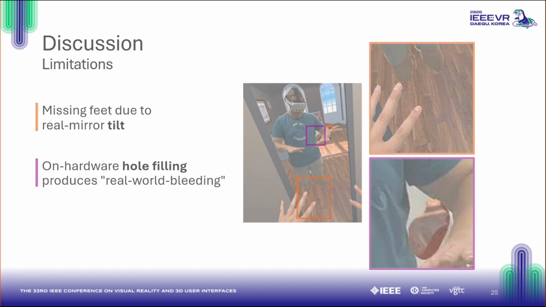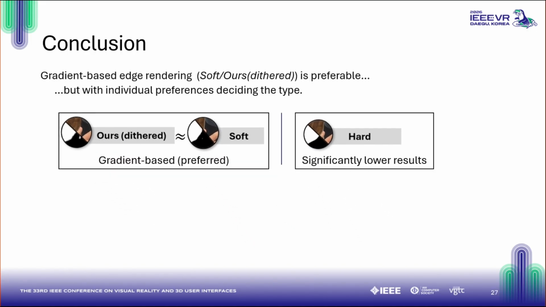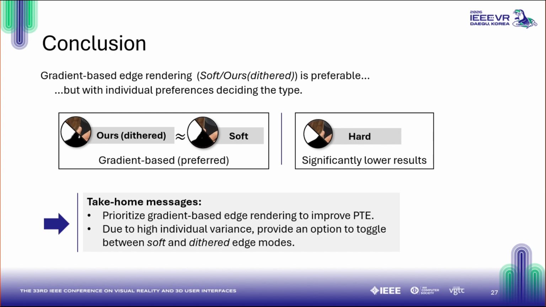Well, to conclude, there is no single winner. Soft is preferred for comfort, but dithering offers a stable compromise that boosts presence without the ghosting of alpha blending. Therefore, we can say that gradient-based methods are preferable, but with individual preferences deciding the type. So as a take-home message, we can say that we need to prioritize gradient-based rendering to improve pass-through embodiment, but, given the high individual variance, provide an option to toggle between soft and dithering modes.